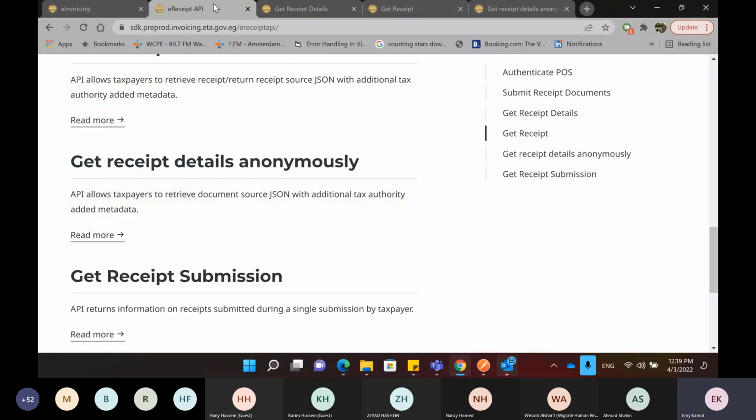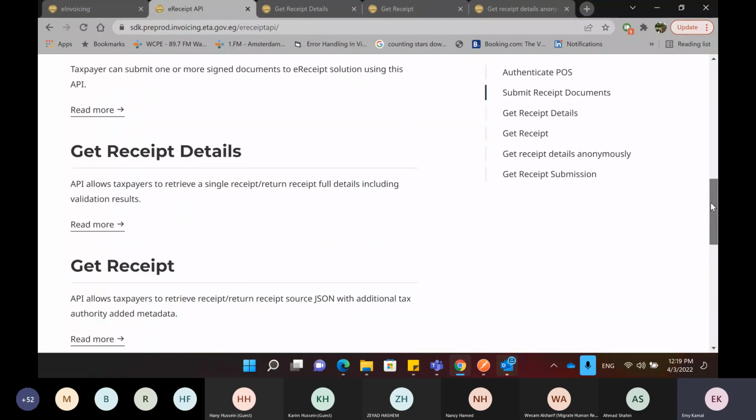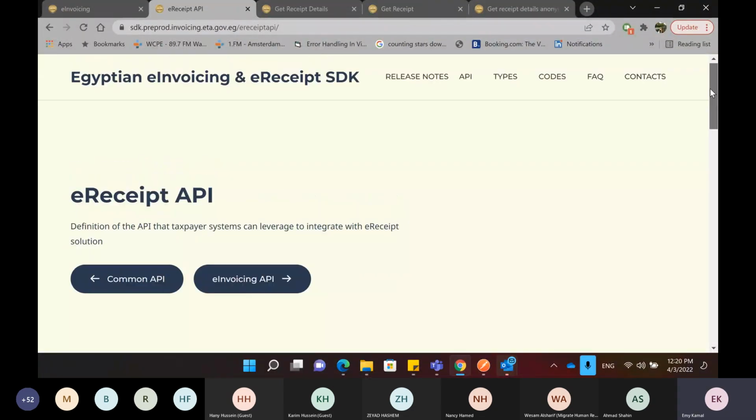So by that, we have covered all the new APIs that we have here, starting with authentication, submitting receipts, getting receipt submission, and getting receipt details. So these are the list of APIs that we have here.